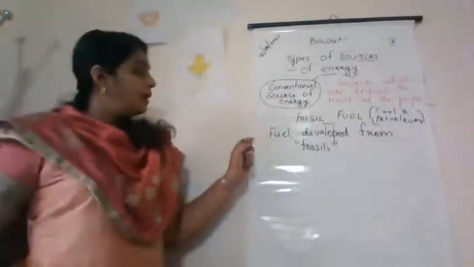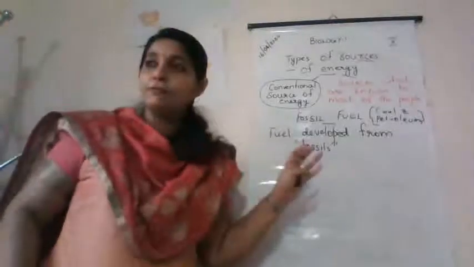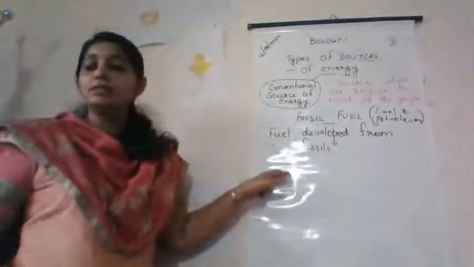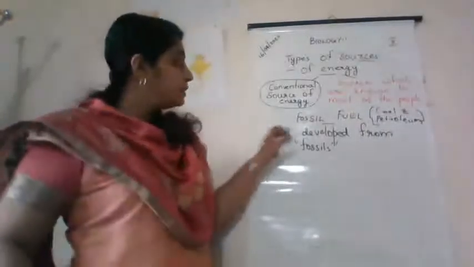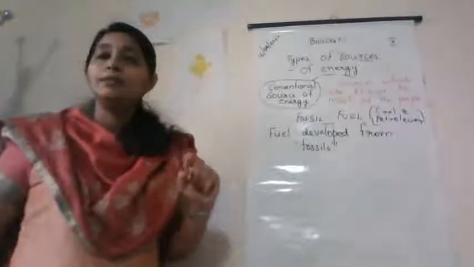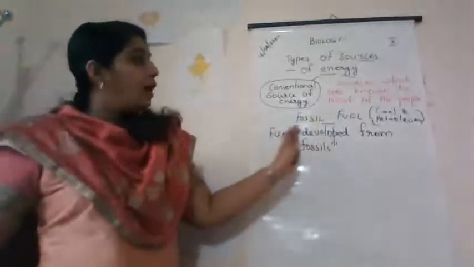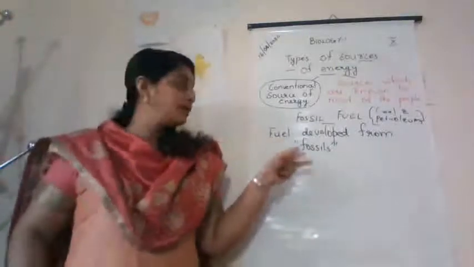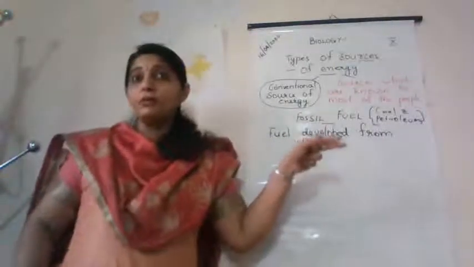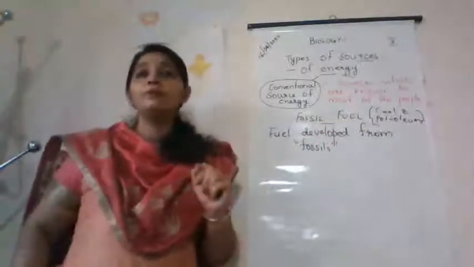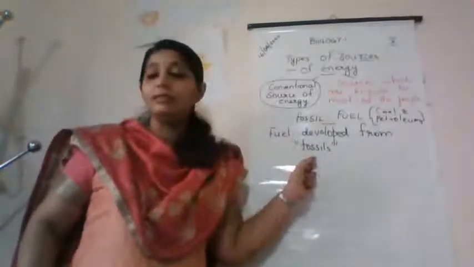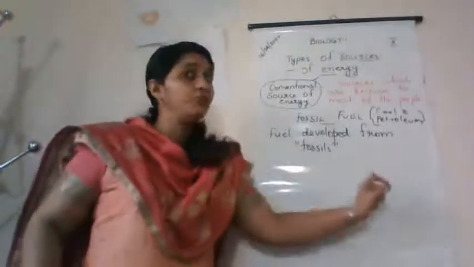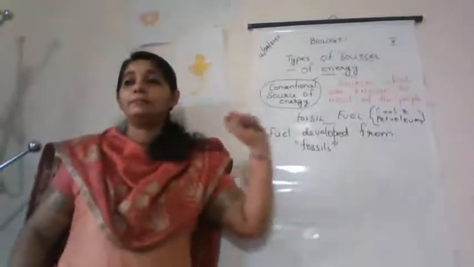For the formation of fossil fuel, it takes millions of years, and it is available in limited amount. That is also a disadvantage of fossil fuel. They are non-renewable sources of energy.